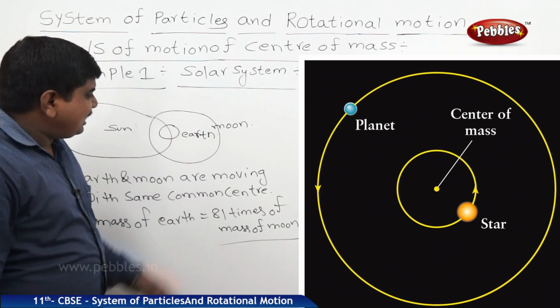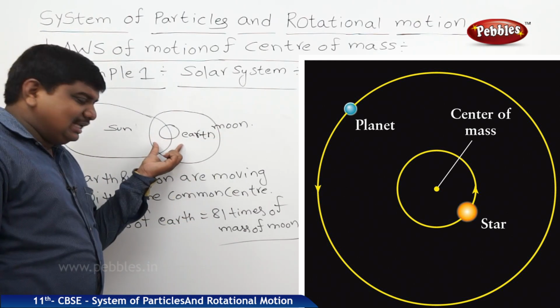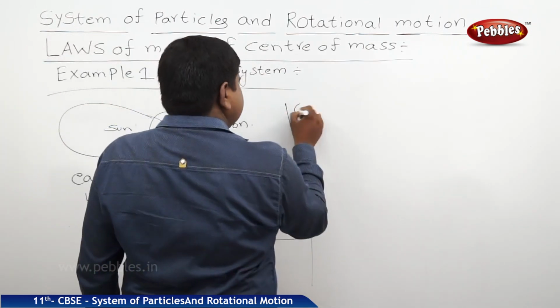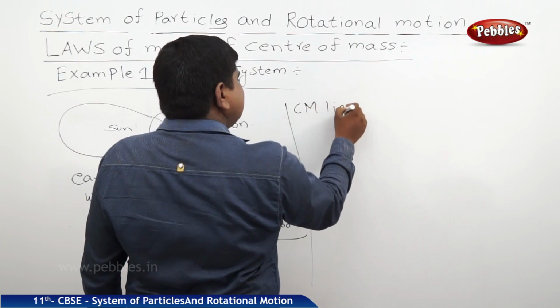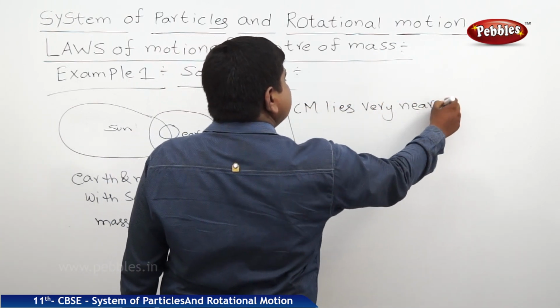So the center of mass for this Earth-Moon system lies very near to the Earth, that is, inside the Earth.